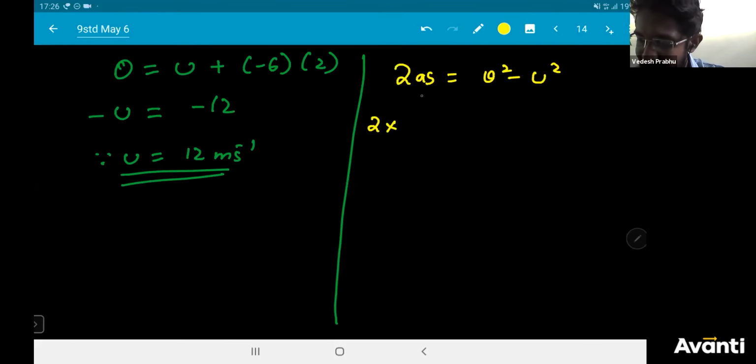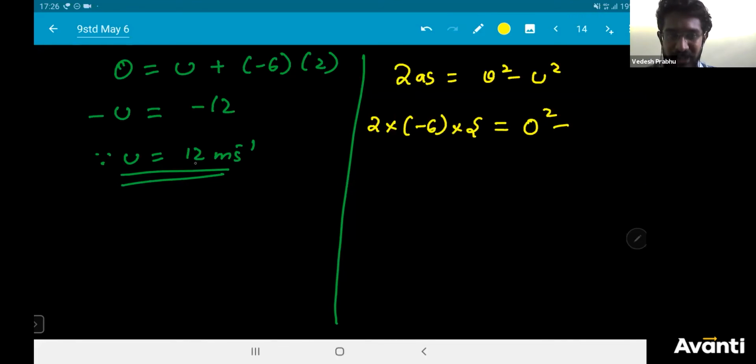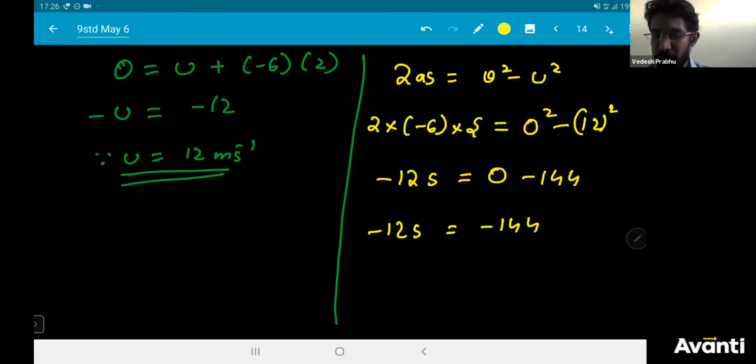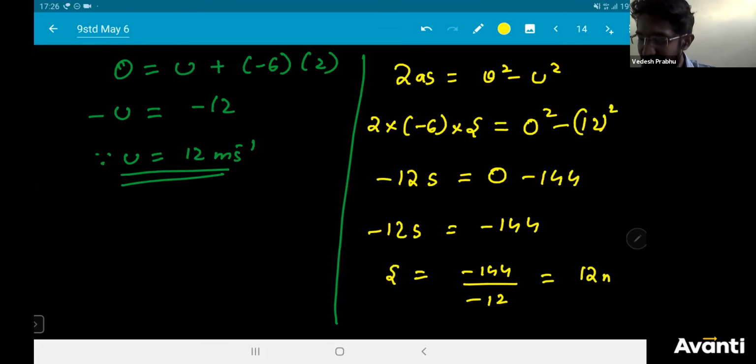So what is a? -6. What is s? You have to find. v is 0. u, you just found out, that is 12. So 12 square. Now when I solve this, -6 into 2 is -12, so -12s is equal to 0 minus 12 square, which is 144. So -12s is equal to -144. So s is equal to -144 divided by -12, which will give you 12 meters.